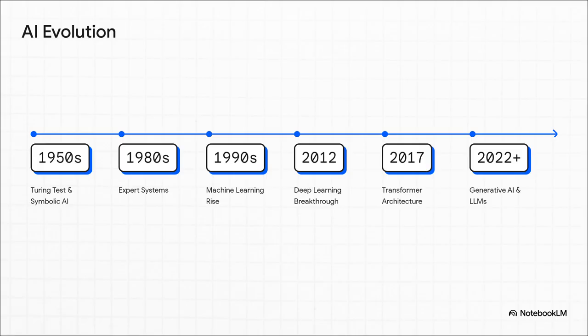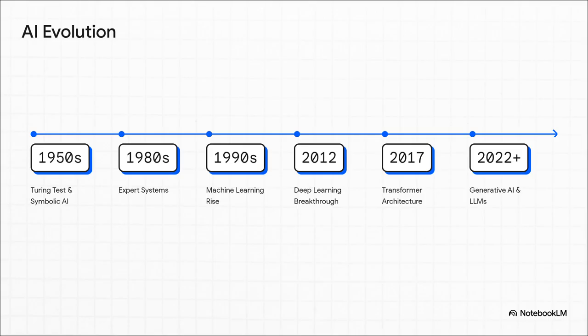Fast forward a bit to the 80s and 90s, and we see the rise of expert systems and machine learning. But the real modern explosion, the stuff we're dealing with today, happened relatively recently. In 2012, we saw massive, game-changing breakthroughs in deep learning, which finally allowed machines to recognize complex patterns like images and speech. Then, 2017 completely changed the game with the invention of the transformer architecture. By the way, that is literally the T in ChatGPT.